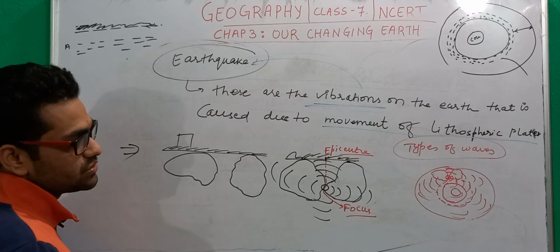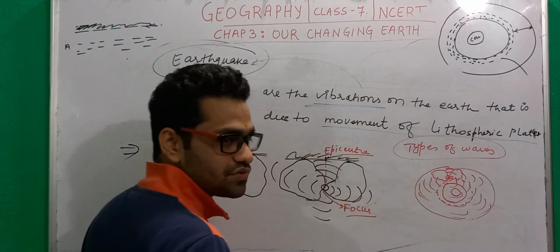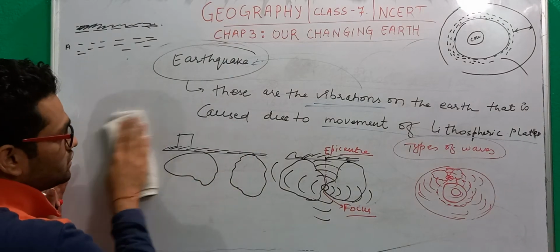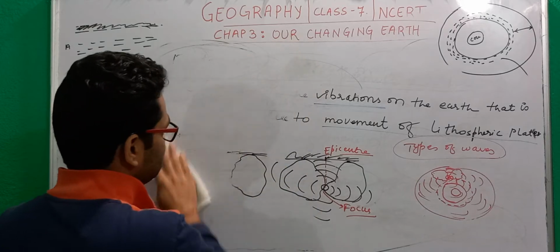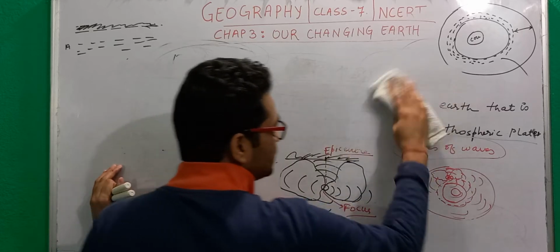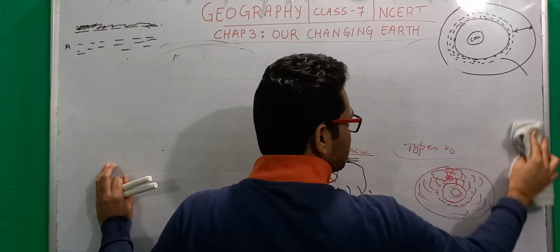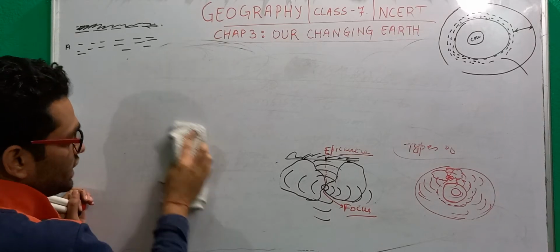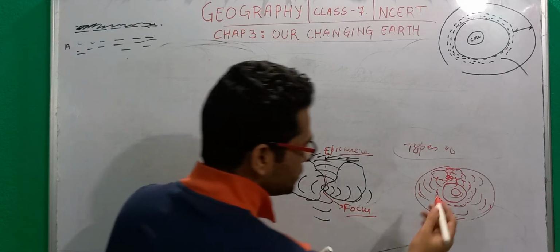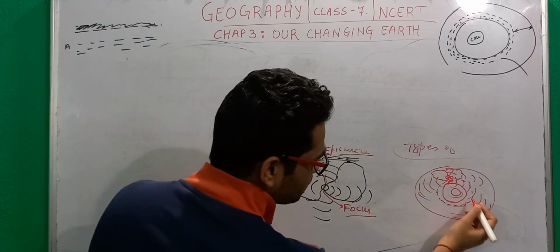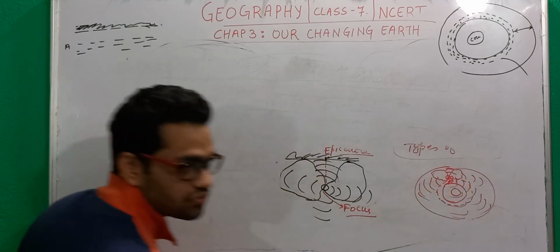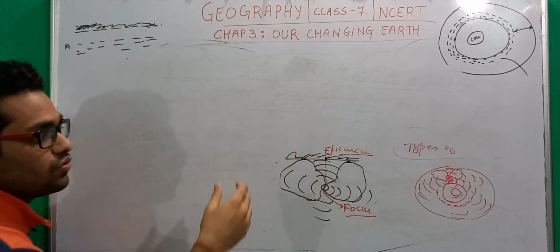So when we talk about waves, there are two types of waves we will see. Let's clean some part of the board so that we can have a clear understanding, because a picture matters a lot when we try to understand earthquakes or any geographical phenomena. For that you have to have clear conceptual clarity on the diagram. So this is the place we call the focus, and these are the waves that are traveling beneath the surface of the earth. They have not yet come over the earth.